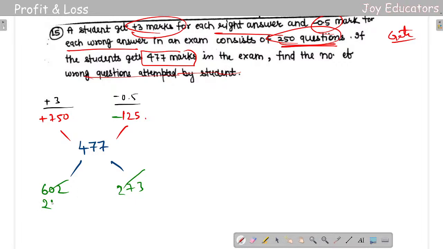It's not going with the 3 table because 6 plus 2 is going to be 8. So which table? 4 table, right? 4 8.